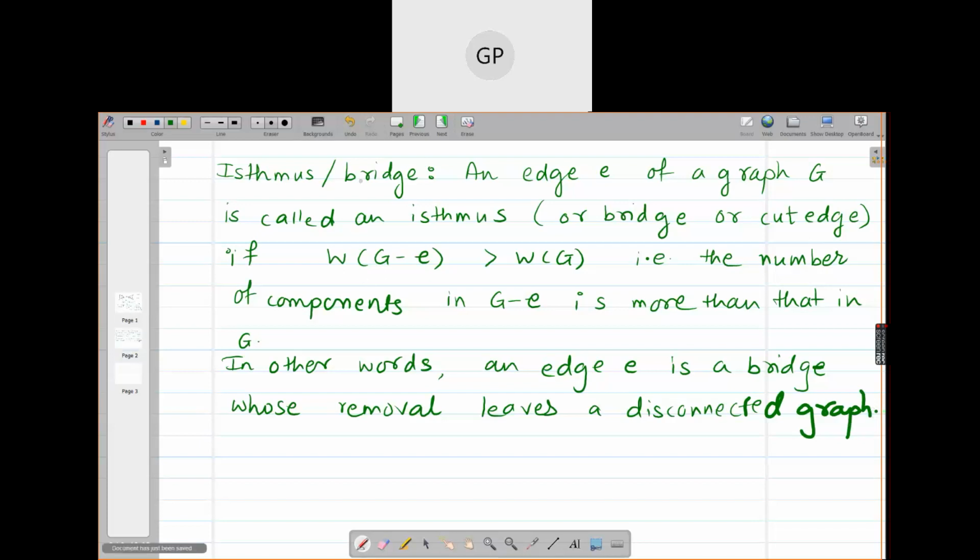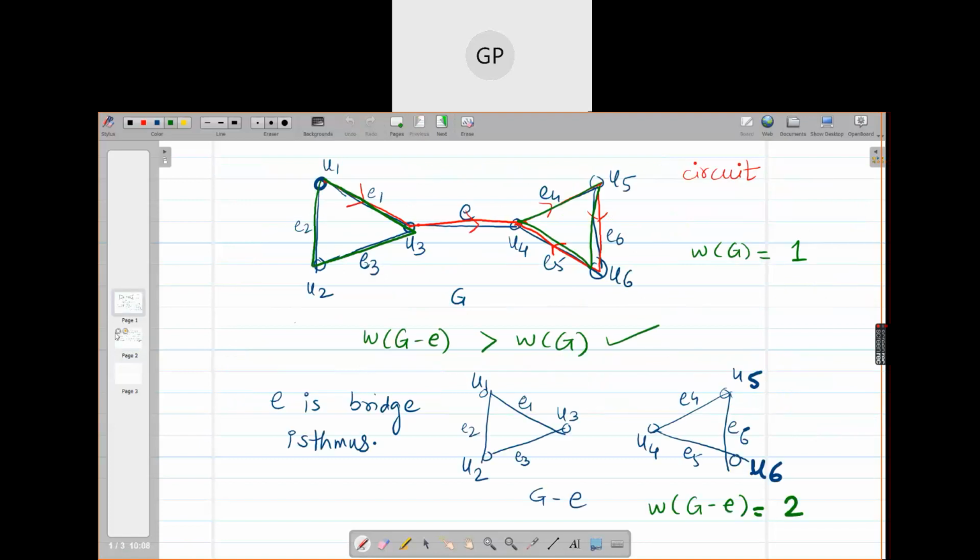So if you have finished with the definition, you can write this example. Please tell me as you finish.